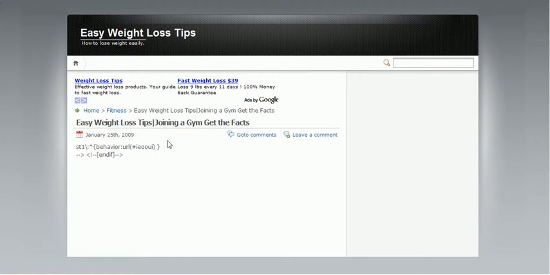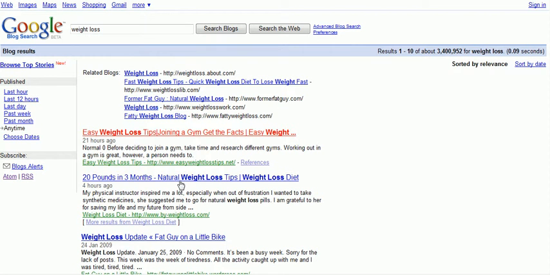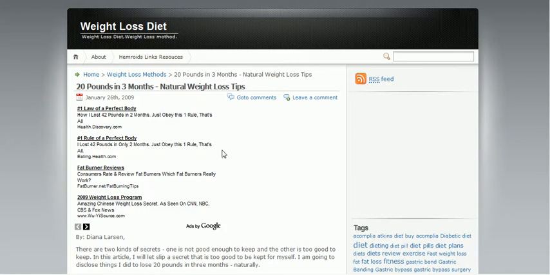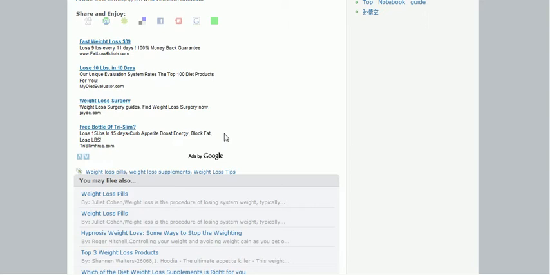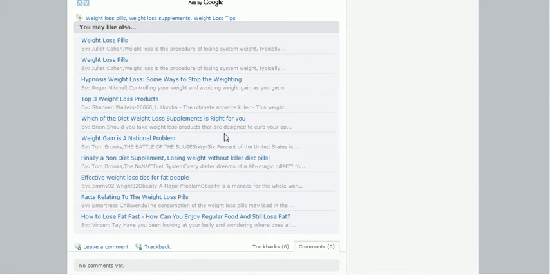and this actually looks kind of like a bad website, so we're going to go somewhere else. And let's see, 20 pounds in 3 months, natural weight loss tips. That looks interesting, so let's go ahead and click on that. And what we're looking for is an opportunity to make a post or a comment.